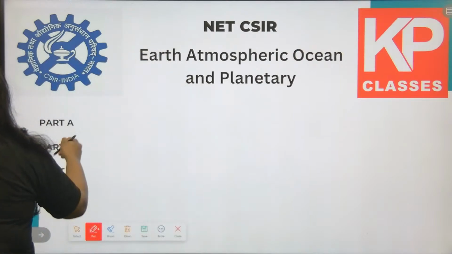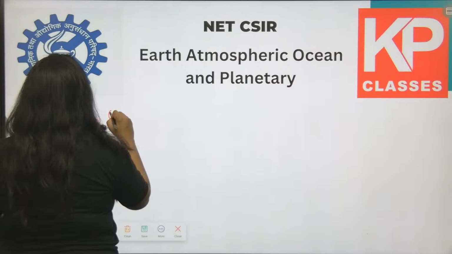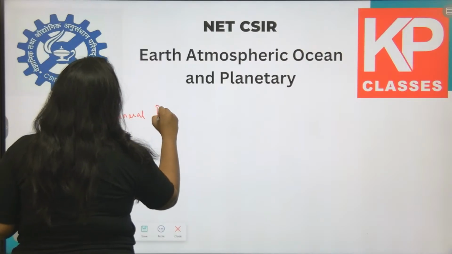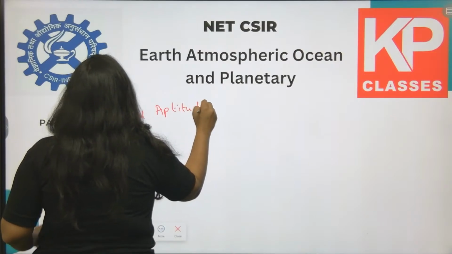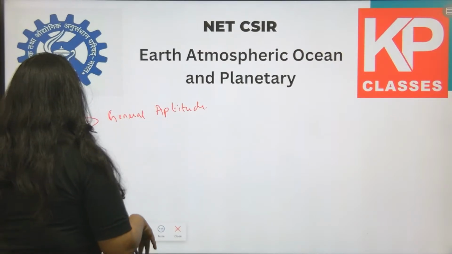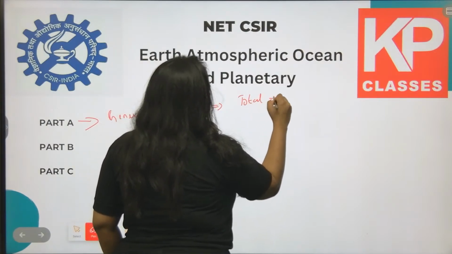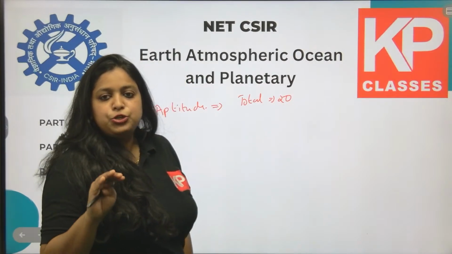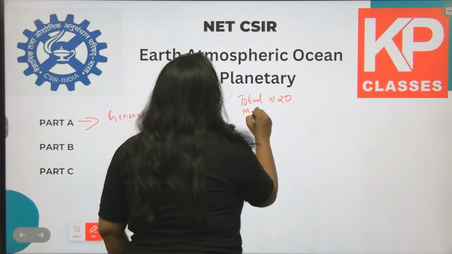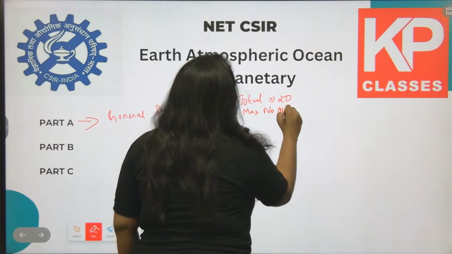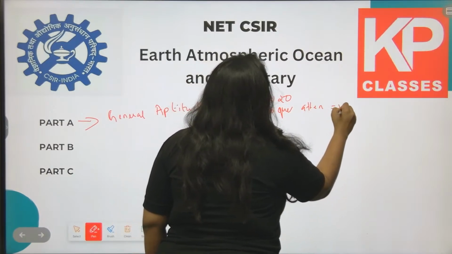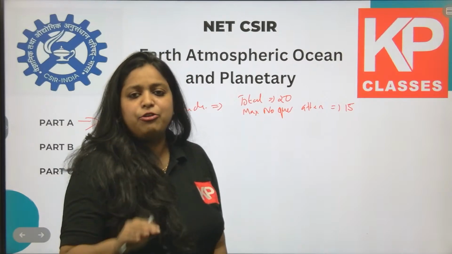In part A, the general aptitude section, there will be a total of 20 questions, but there is an option. You don't need to write all 20 questions. The maximum number of questions that you can attempt is 15. So out of 20, you can attempt only 15 questions.